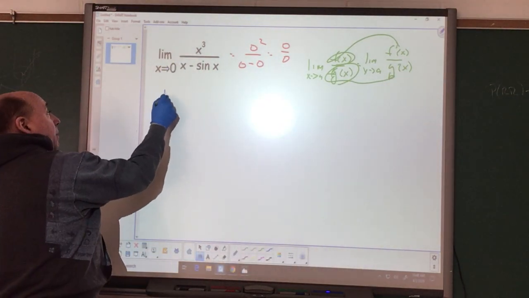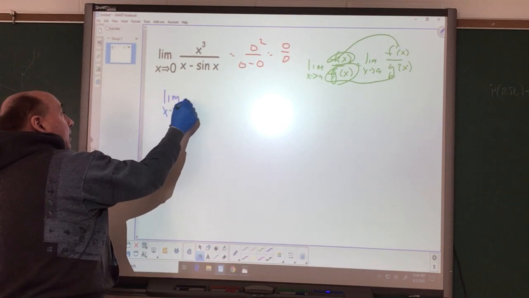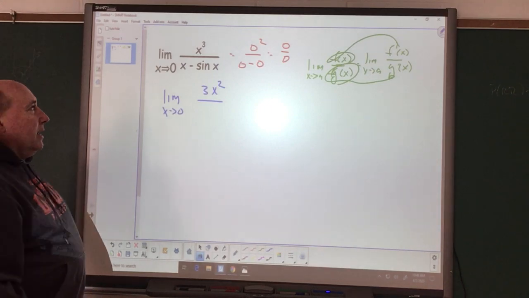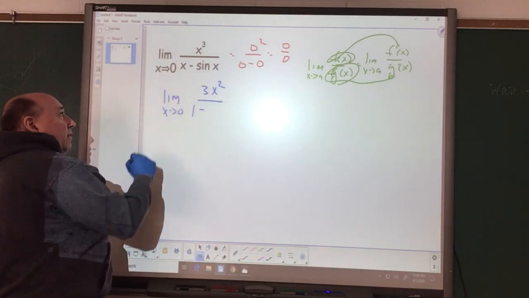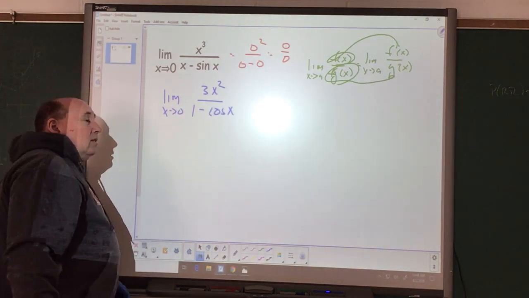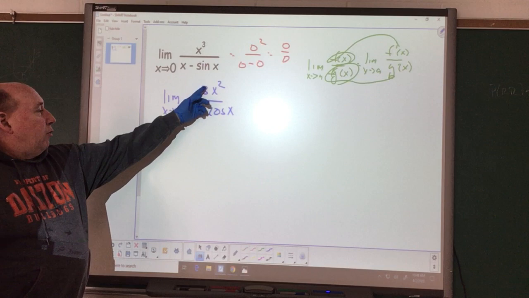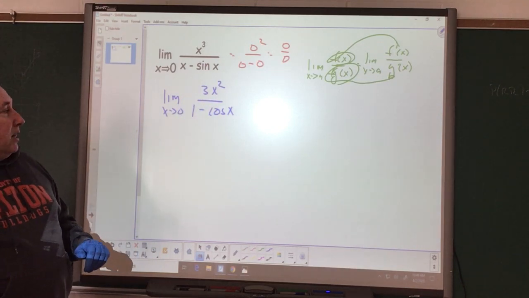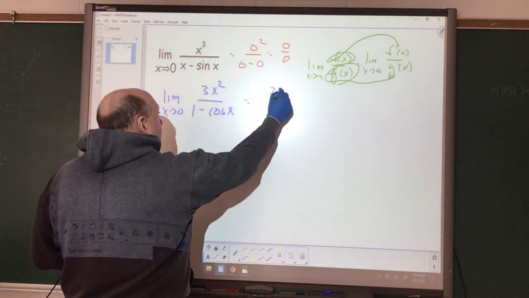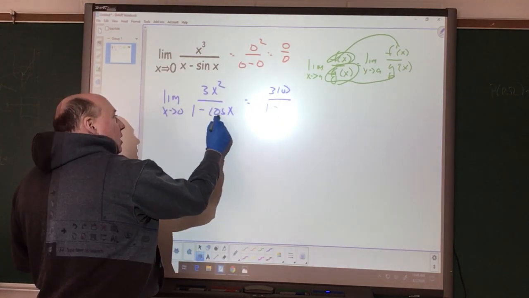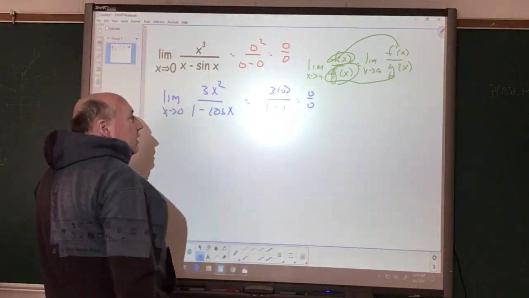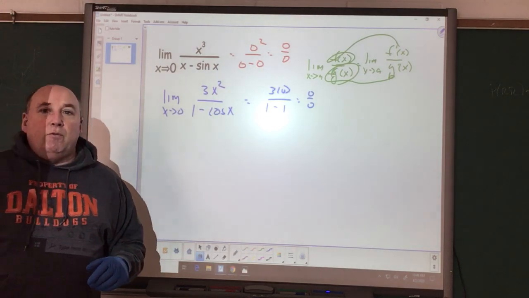The derivative of the top is 3x squared. The derivative of the bottom is 1 minus, now the derivative of sine is cosine of x. So we have 3x squared over 1 minus cosine of x. But if I substitute in, we get 3 times 0 squared over 1 minus the cosine of 0, which is 1. So we're left with 0 over 0 still, which is still an indeterminate form.